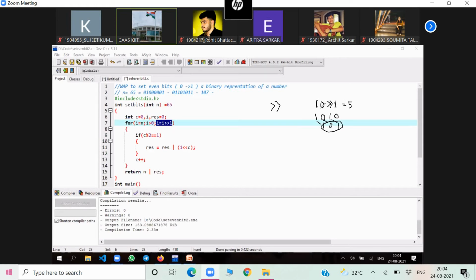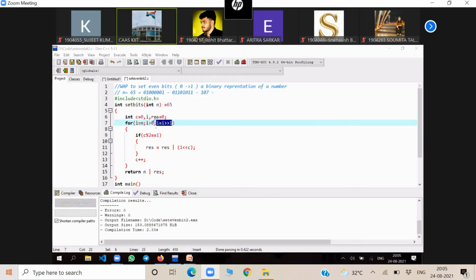So if I write 10 double greater than 2, can anyone tell me what is the value? 10 double greater than 2? It will be 2. This one will be here, and this 0 will be here. 1 0, 2 bits. So double greater than will make a number half. 5 divided by 2 is 2. Okay, remember it. So it will make a number half here. Now you understand this.